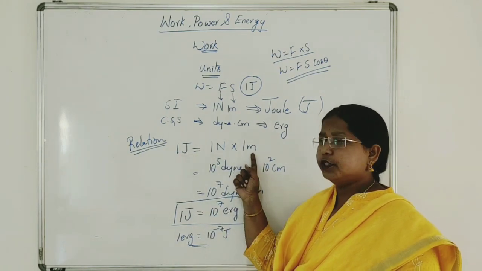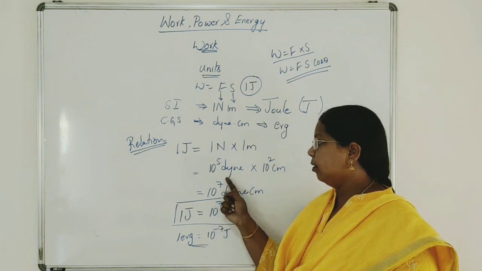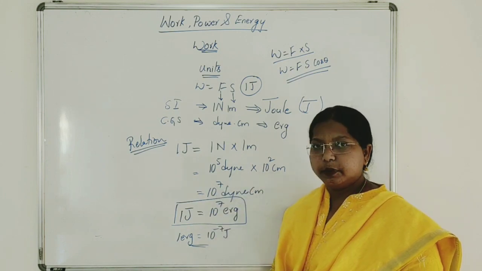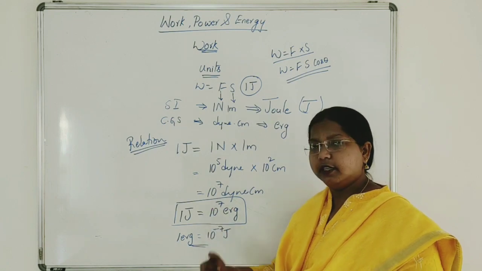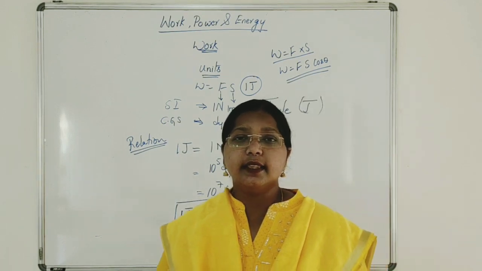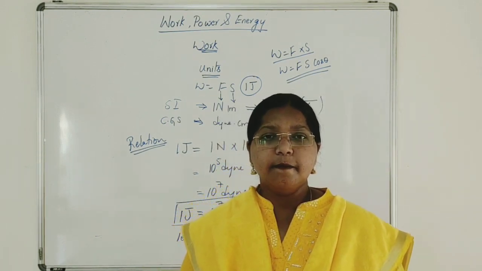1 joule is equal to 1 Newton meter, that is equal to 10 to the power of 5 dyne times 10 to the power of 2 centimeter, which is equal to 10 to the power of 7 dyne centimeter, and finally 1 joule is equal to 10 to the power of 7 erg. So like this, they are asking questions from work.